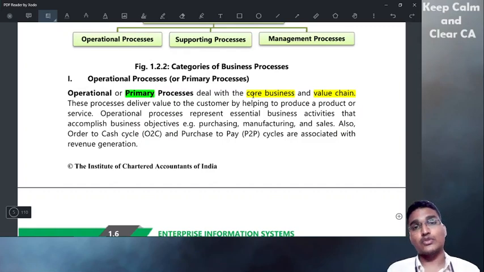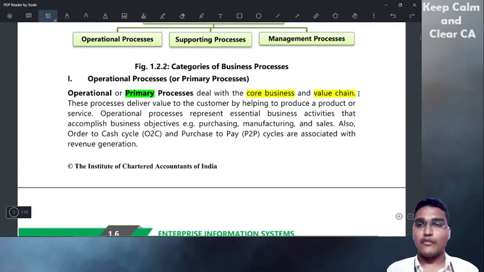Core business refers to what they actually do. They develop the software, they develop the hardware, and they make so many technological items such as smartphones, earphones, and any other appliances from MI.